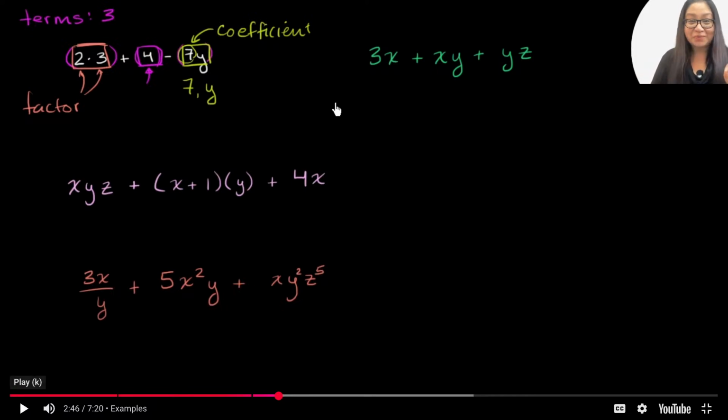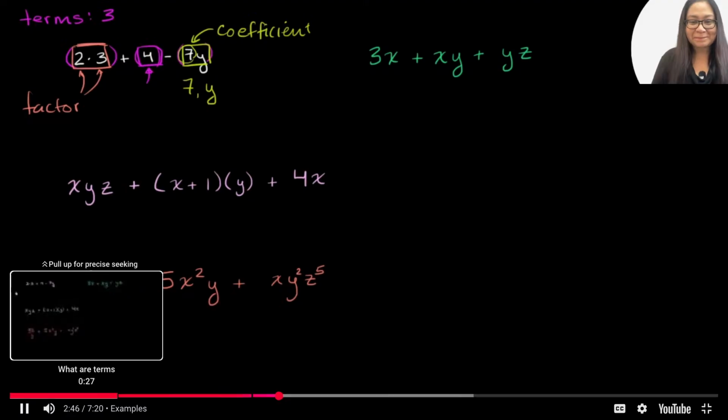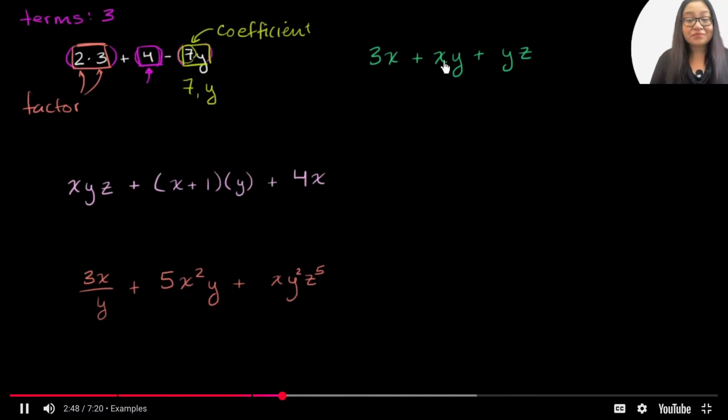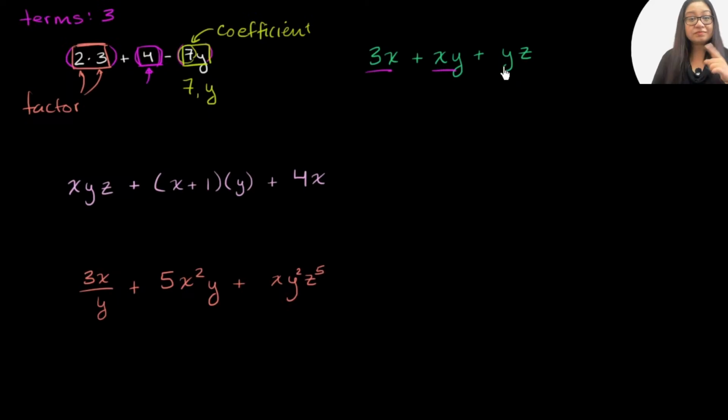So here we go. It's clear that we have three things being added together. This is the first term, this is the second term, and this is the third term. And they each have two factors. This first one has the factors 3 and x. The second one here has the factors x and y. And this third one has the factors y and z.